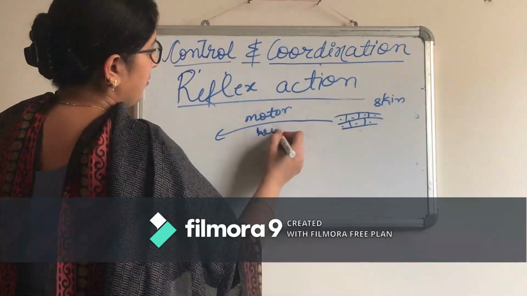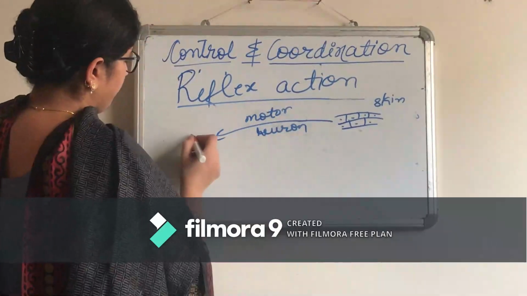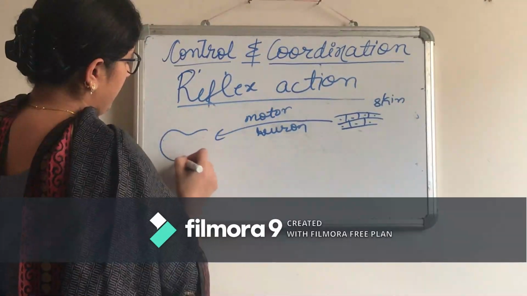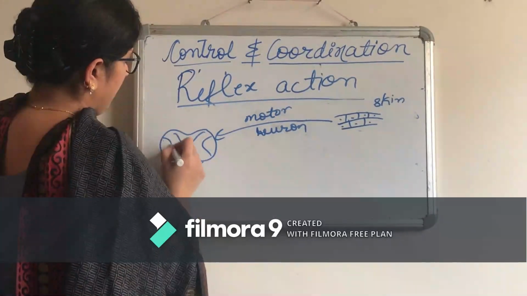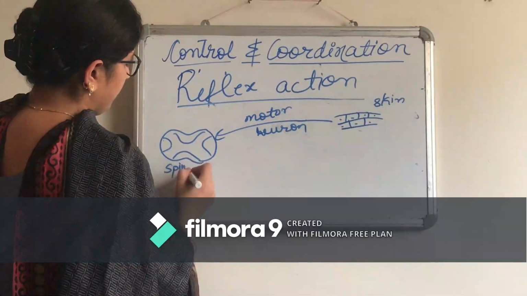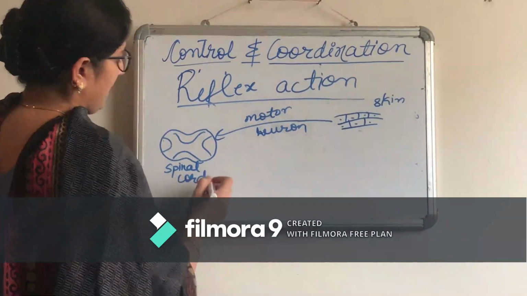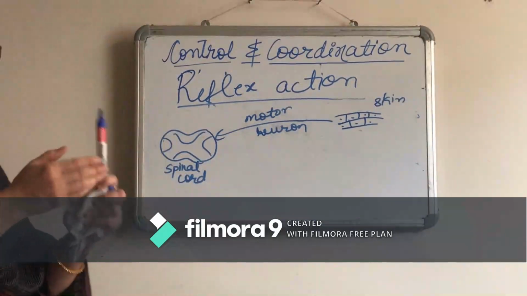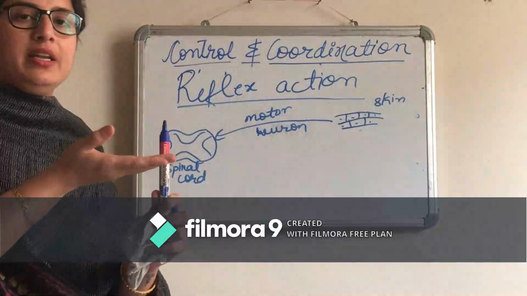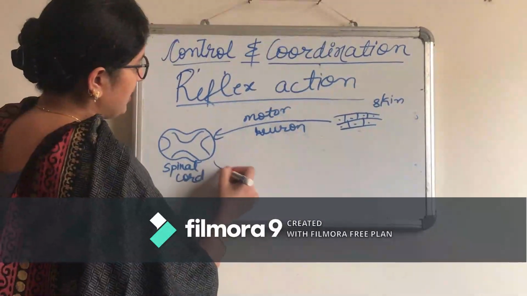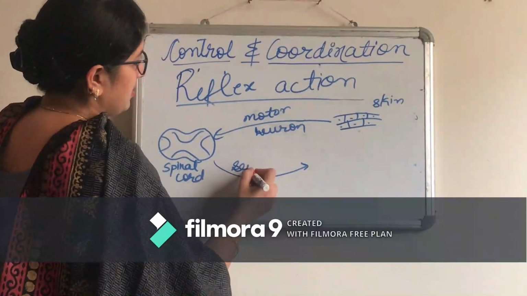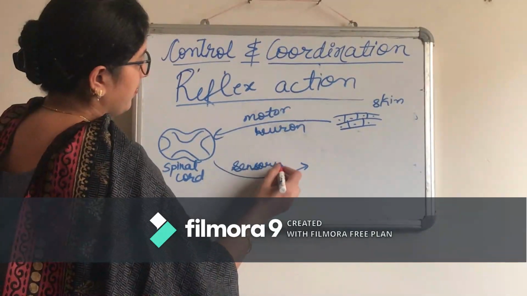The sensory neuron will carry the message to the spinal cord, this is your spinal cord. This is a transverse section of the spine, like if it is the spinal cord, then it is being cut in a transverse way. Okay. Now this spinal cord will send the message by the motor neuron.